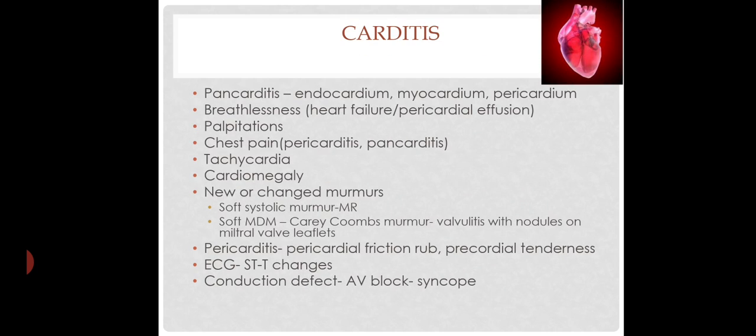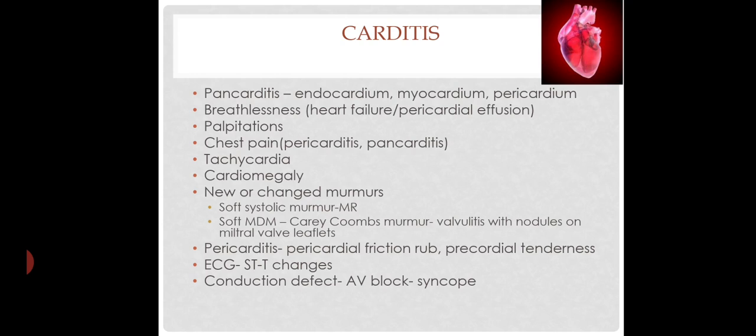Coming to carditis, usually pancarditis occurs, that is endocardium, myocardium and pericardium are involved. Breathlessness occurs due to heart failure or pericardial effusion. There will be palpitations, and chest pain due to pericarditis and pancarditis. Tachycardia, cardiomegaly, new or changed murmurs: a soft systolic murmur occurs in mitral regurgitation. A soft mid-diastolic murmur, that is Carey Coombs' murmur, occurs due to valvulitis with nodules on mitral valve leaflets.